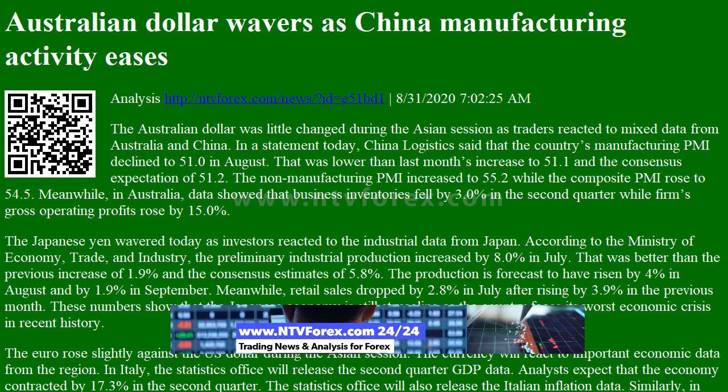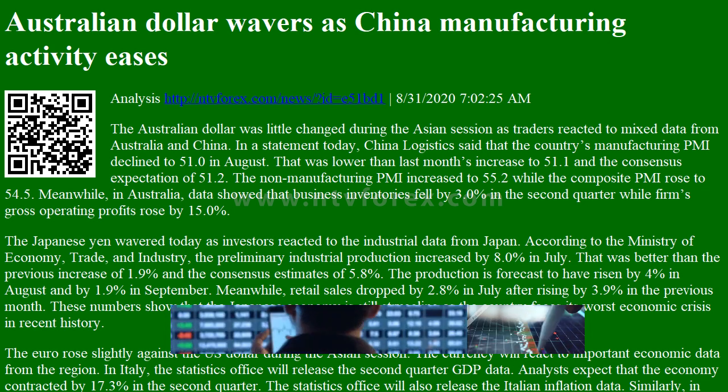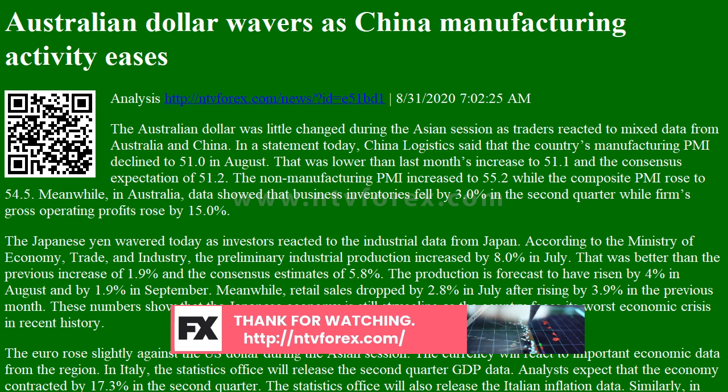In a statement today, China Logistics said that the country's manufacturing PMI declined to 51.0 in August. That was lower than last month's increase to 51.1 and the consensus expectation of 51.2. The non-manufacturing PMI increased to 55.2 while the composite PMI rose to 54.5. Meanwhile, in Australia, data showed that business inventories fell by 3.0% in the second quarter while firms' gross operating profits rose by 15.0%.